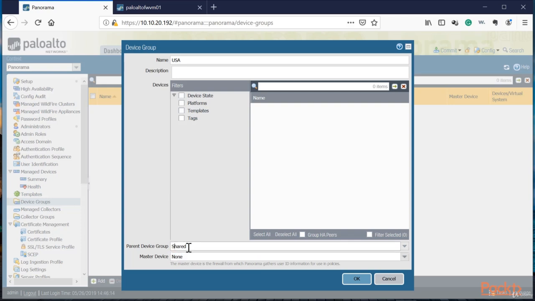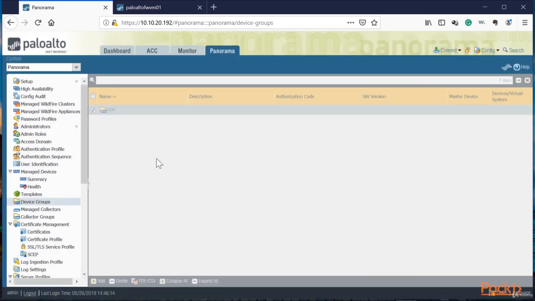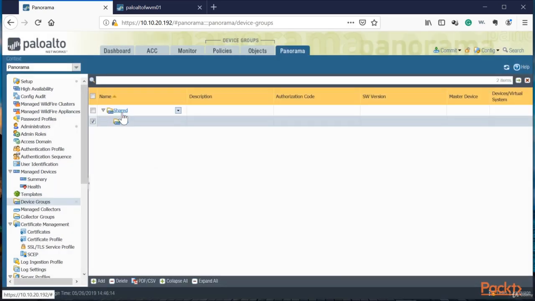So let me go ahead and configure my country below the share group. So the parent device of this country will be share. So everything inside share applies to everything. We'll press OK. And now you can see that we have share, and inside share we got USA.